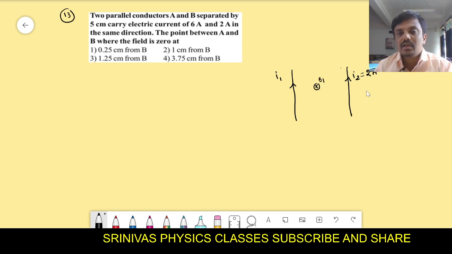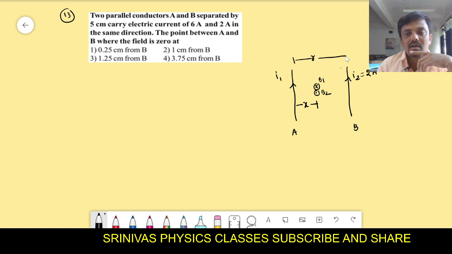Due to the second wire, the magnetic field at this point is outward. That means the magnetic fields due to the two wires are in opposite directions. They may cancel, and where the field is cancelled, we say there is a null point. We should find the distance of the point from conductor A or conductor B. I will take this as X, and the distance between the two conductors is R.